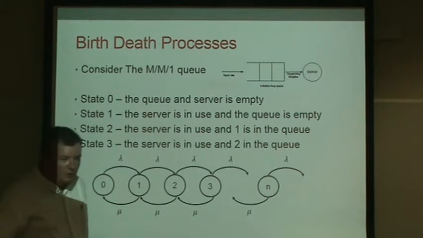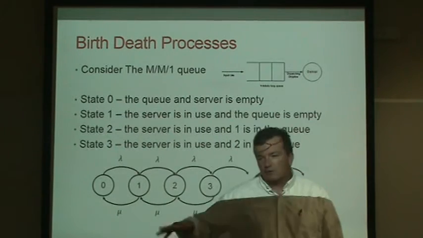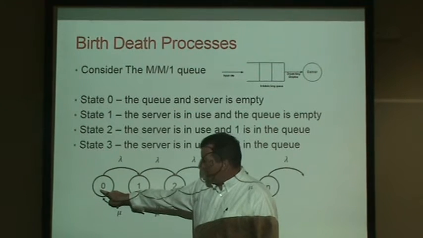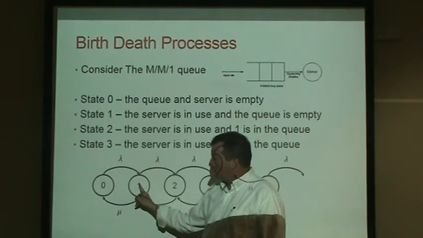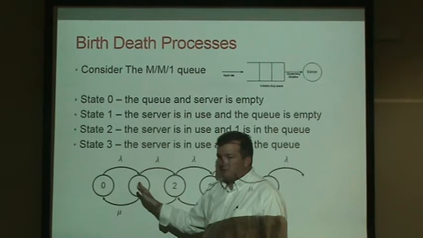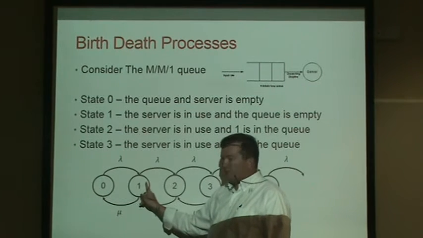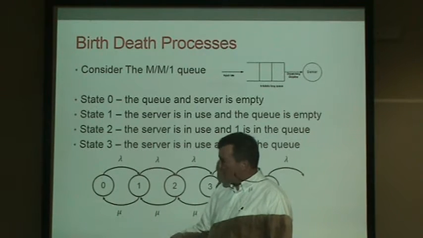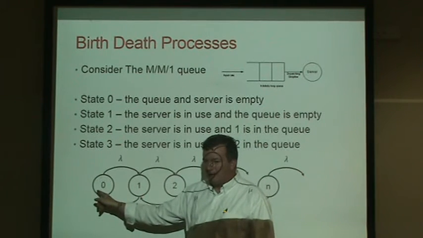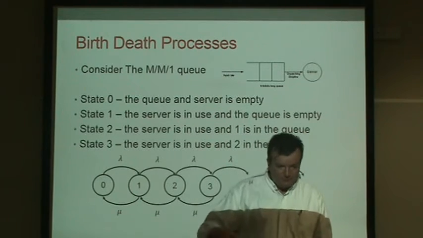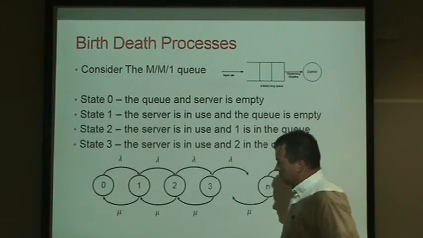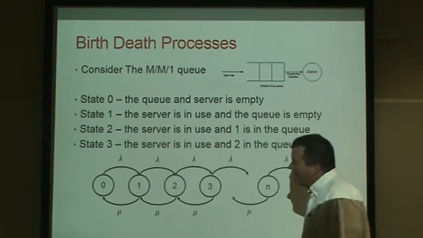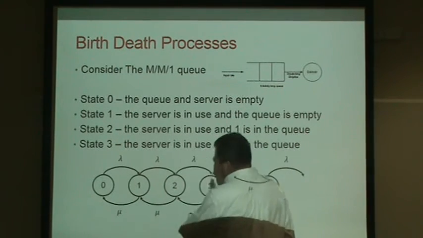So suppose I told you that over the course of a day, the elevator went from the lobby to the first floor 5,000 times. How many times during that same day did it go from the first floor back to the lobby? 5,000, right? Because every time it went from 0 to 1, it must have done a corresponding 1 back to 0.